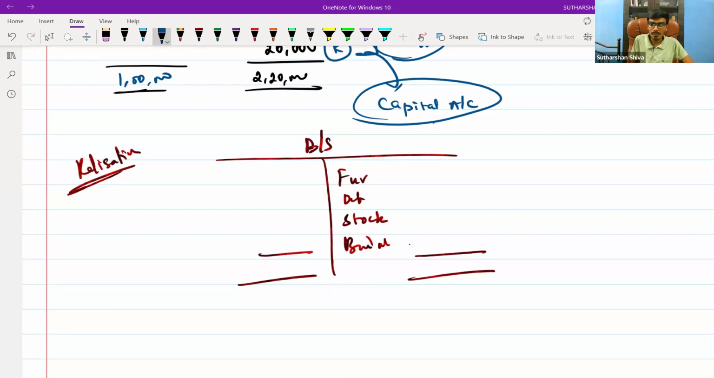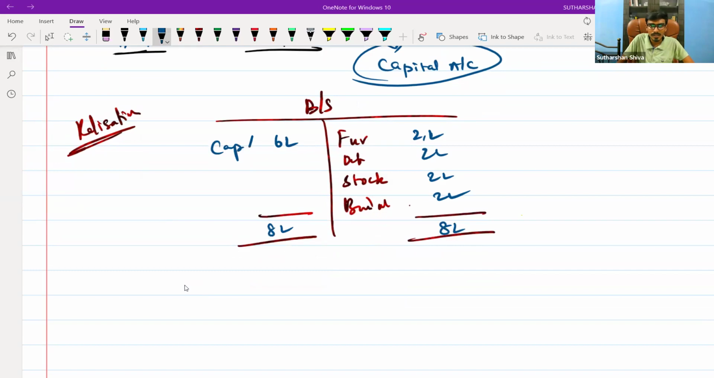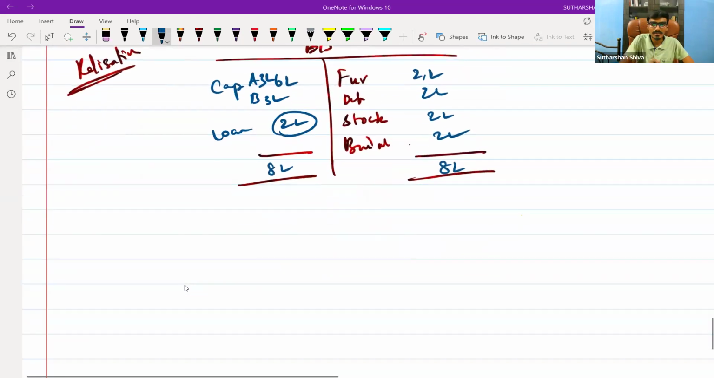There may be a scenario where each is 2 lakh, 2 lakh, 2 lakh, 2 lakh, for easy purposes. So the total is 8 lakh. Here, of this 8 lakh, I will put 6 lakh over here, A and B 3 lakh each. Then I will put a loan of 2 lakh. Now the balance sheet gets tallied, right?